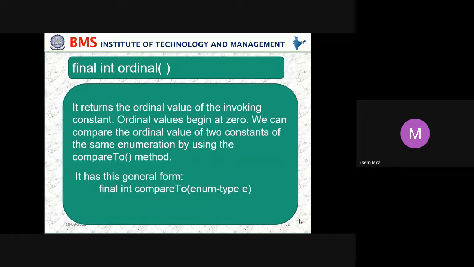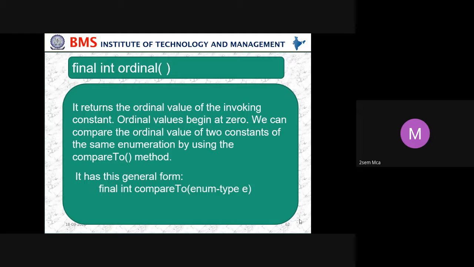We can compare the ordinal values of two constants of the same enumeration by using the compareTo method. So what we are doing is comparing whether they are the same or not. In general, when we say whether 3 is equal to 3, we are comparing whether the number 3 and the number 3 are the same. The same way here also, compareTo. In the general form, how do we do it? Final means no further inheritance, the data type is int, and the method is compareTo.